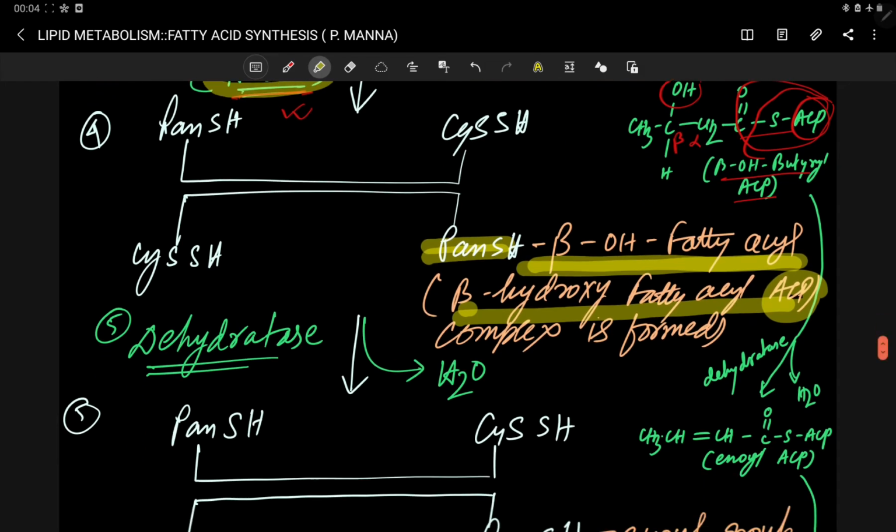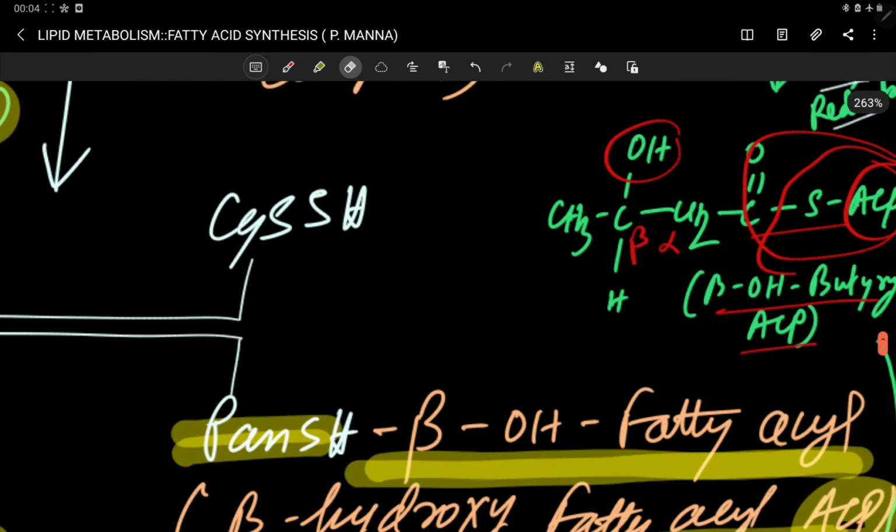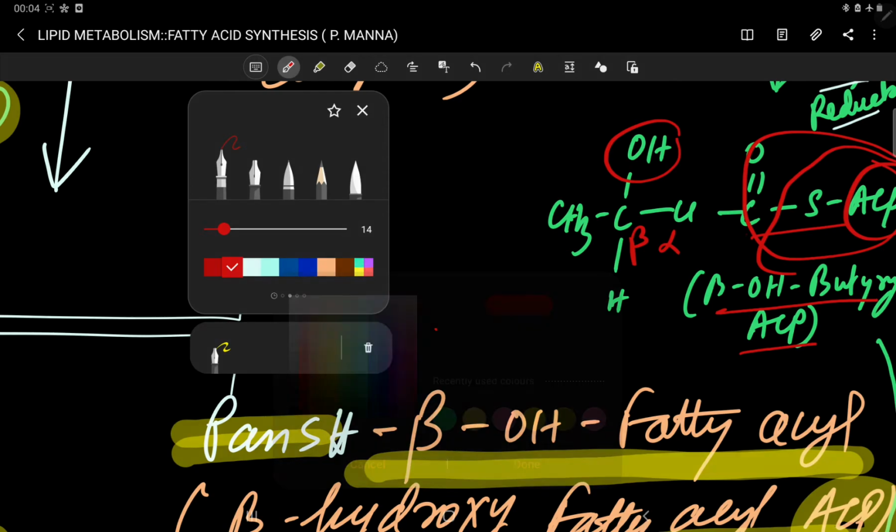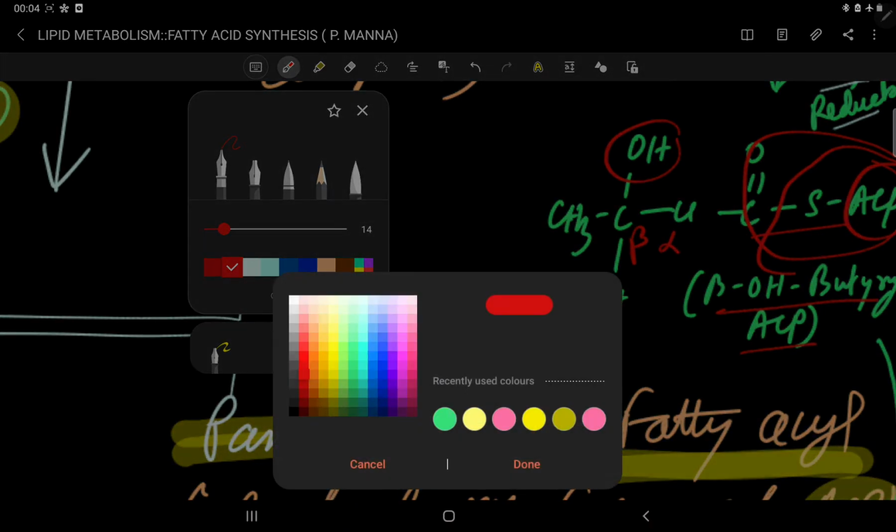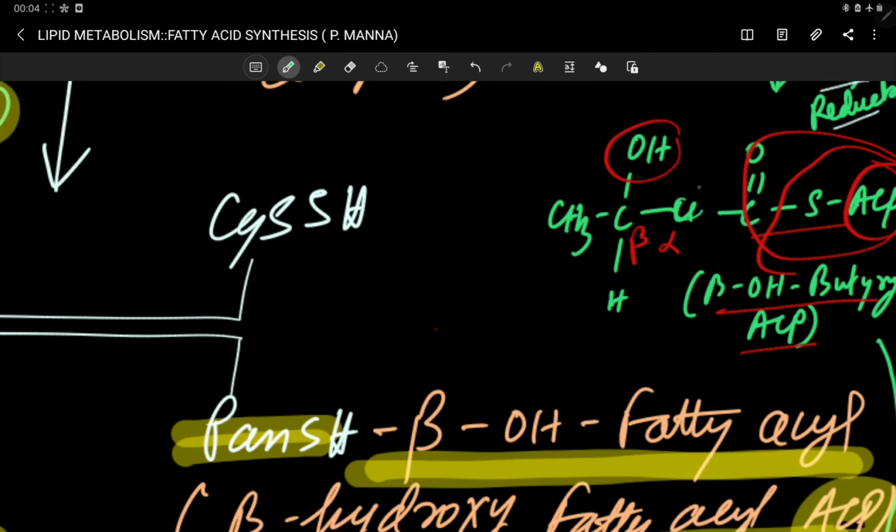And in the next step, your dehydratase is acting, and this dehydratase causes dehydration, removal of H2O. Now if H2O is removed, here you can see, I am removing this and drawing: this carbon has two hydrogens, like this and this.